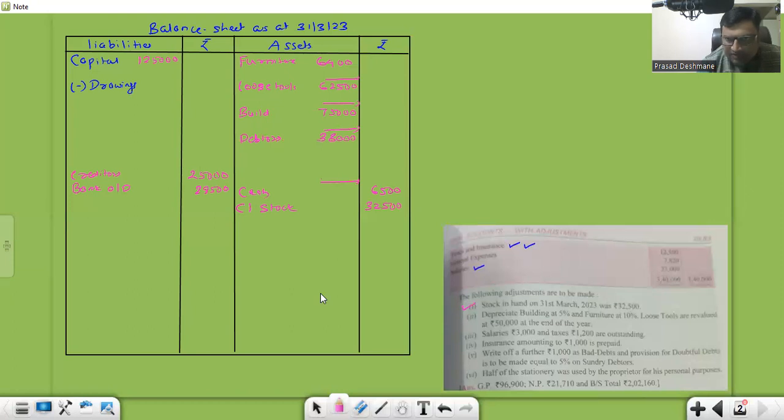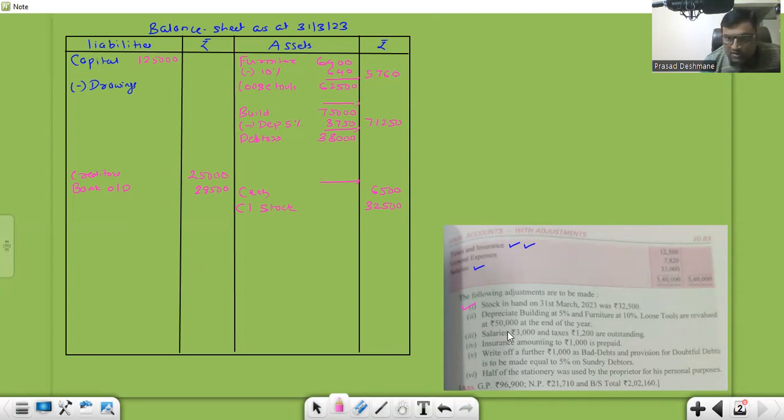Second, depreciation on building 5%. We'll subtract from building depreciation 5% of 75,000, which is 3,750, leaving 71,250. Furniture 10%, so we'll subtract 10% from furniture, 640, leaving 5,760.